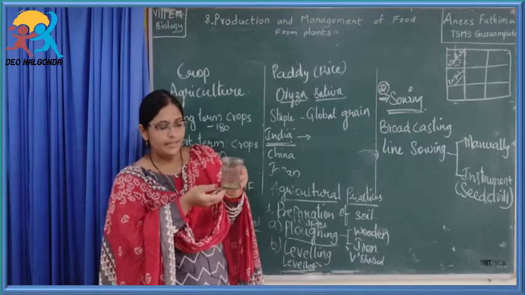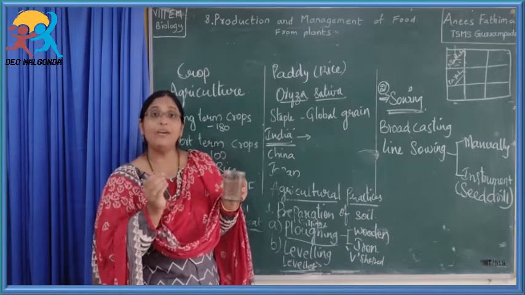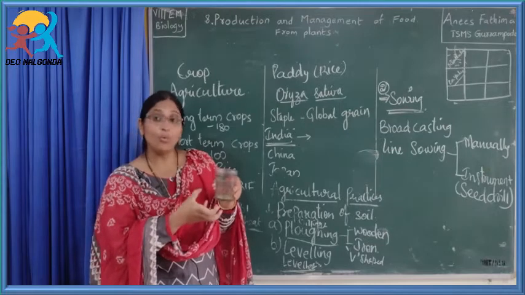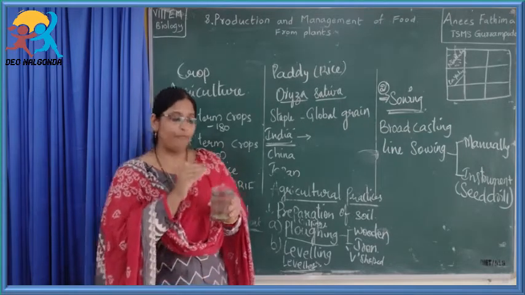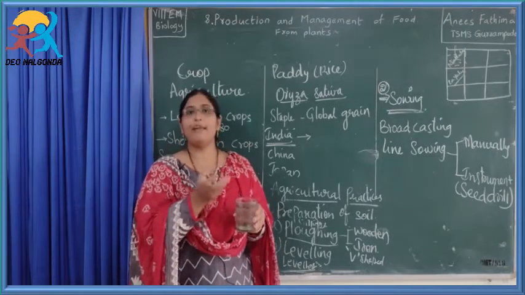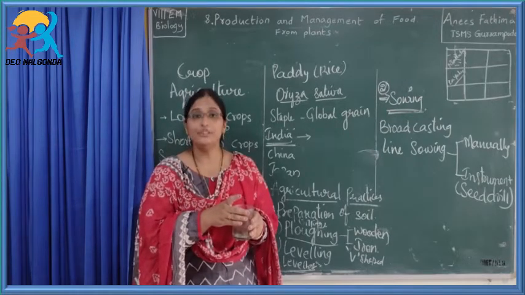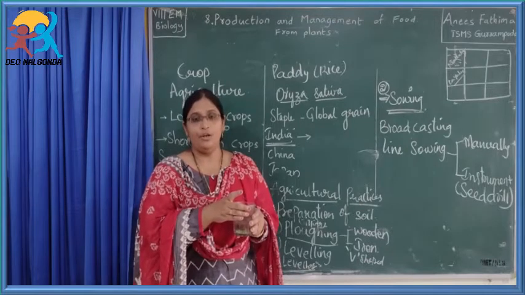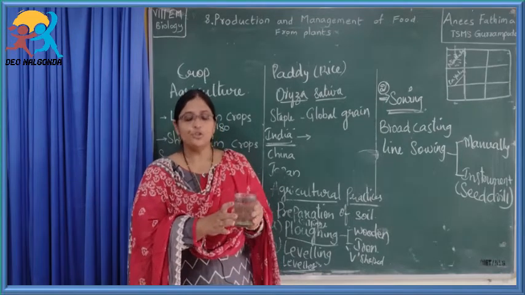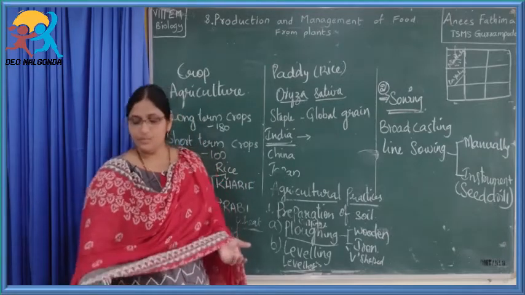The reason is that the seeds which have settled down don't have any openings, they are not wrinkled, and not only that, they have more weight. Whereas the seeds which are floating are of light weight or some holes may be present in them. That is the reason why they are floating. So by this we can say that the seeds which are floating are not good seeds. They cannot be germinated. Whereas the seeds which have settled down will germinate up to 100%. This is how we can say which seeds are good and which seeds will germinate.